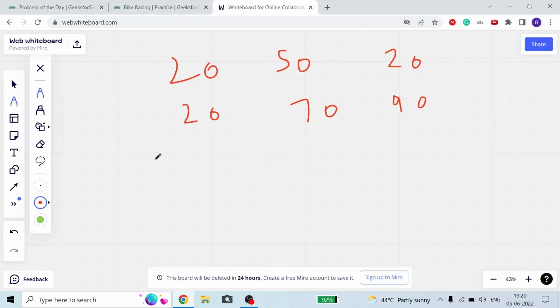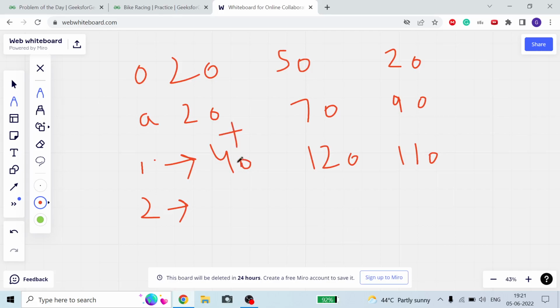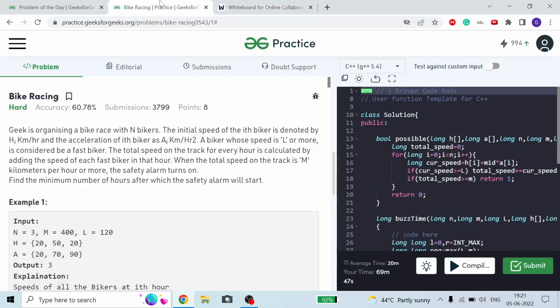Then in the first hour, meaning after completion of 1 hour, speed will become speed plus acceleration, that is 40, 120 and 110. In the second hour, speed will again become current speed plus acceleration, meaning 40 plus 60, and similarly here 190 and 200.